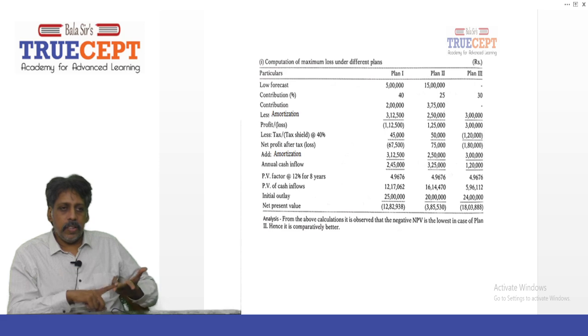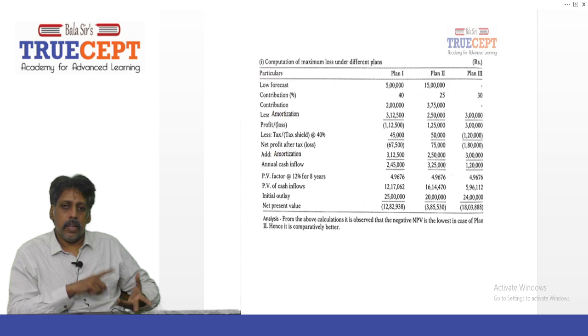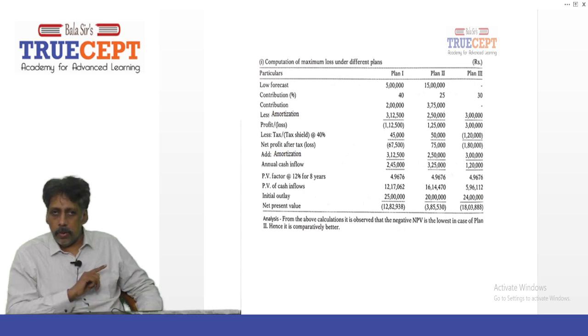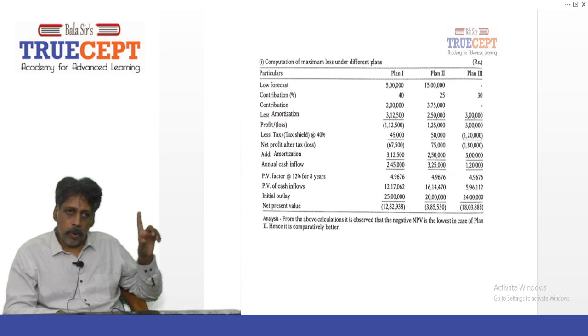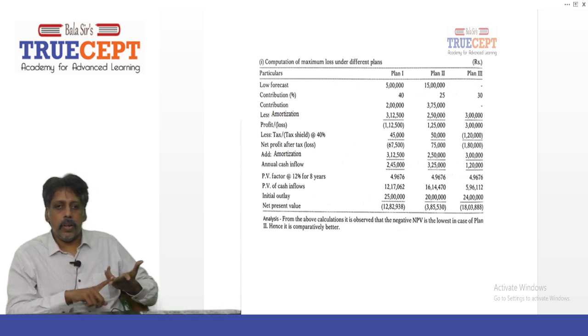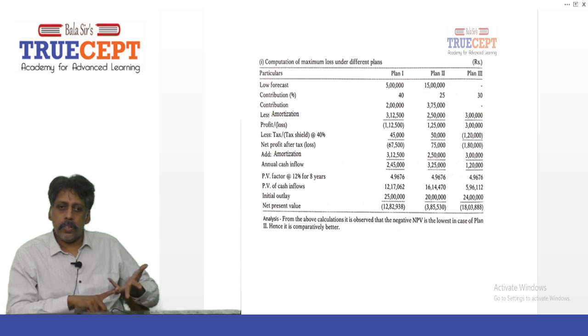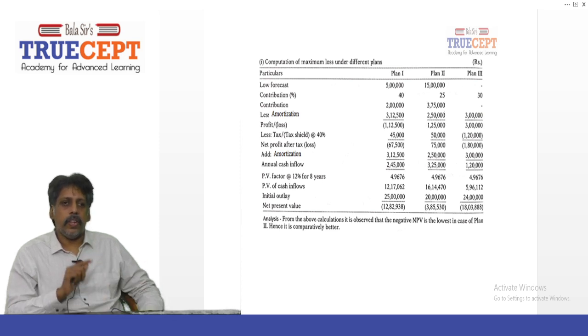Now from this, less your amortization, which is going to be 3,12,500 for plan 1, 2,50,000 for plan 2, and 3 lakh for plan 3. When you reduce, you get a loss before tax for plan 1, which is rupees 1,12,500. And plan 2, there is a profit of 1 lakh 25,000. And for plan 3, again, there's a loss of 3 lakh.